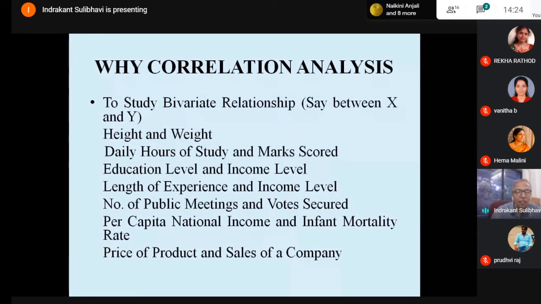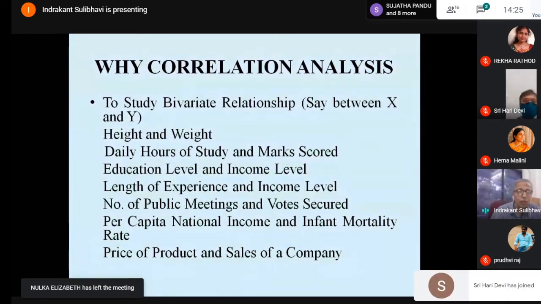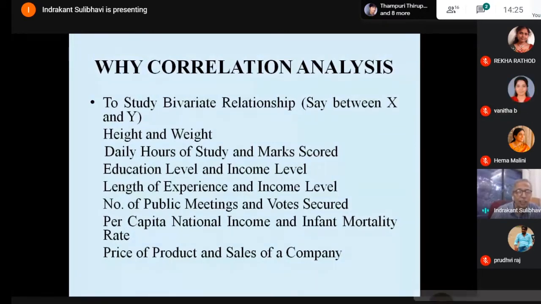So we have raised a few questions where we want to know how these variables are correlated, whether they are strongly correlated, weakly correlated, or not correlated at all. Because that will help us to answer many questions. So correlation analysis basically helps us to know how the two variables we are interested in are correlated, and how strong the correlation between them is.